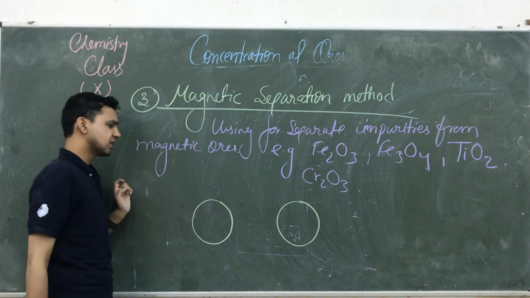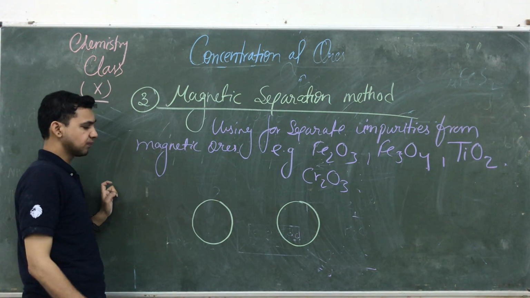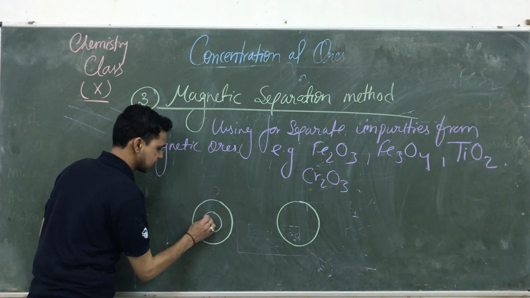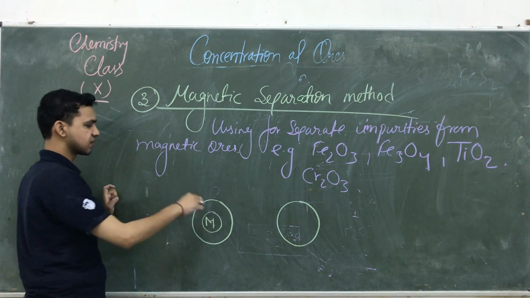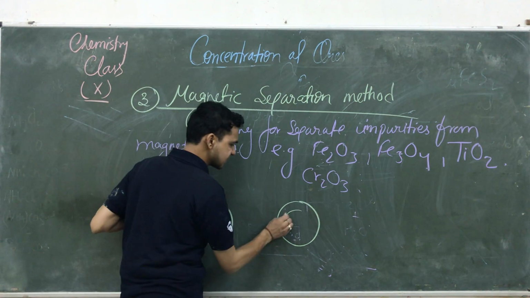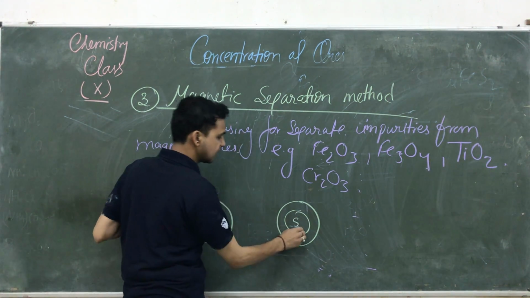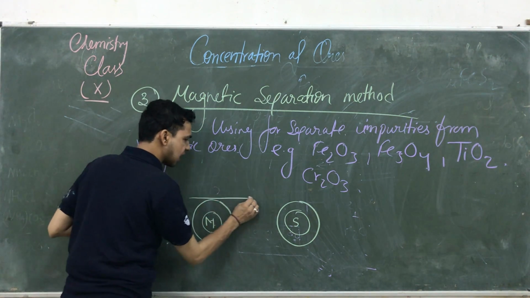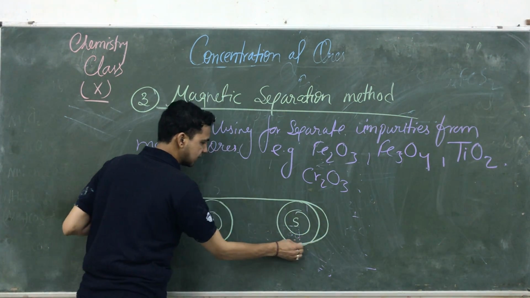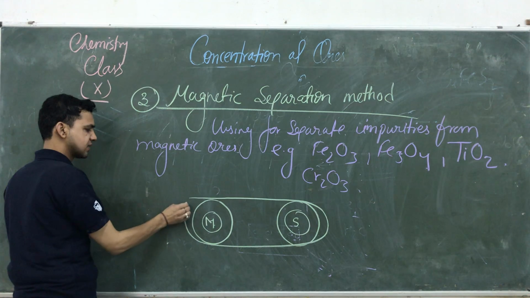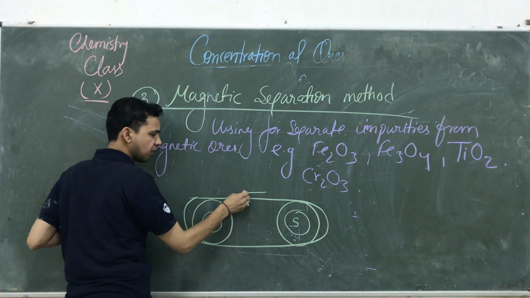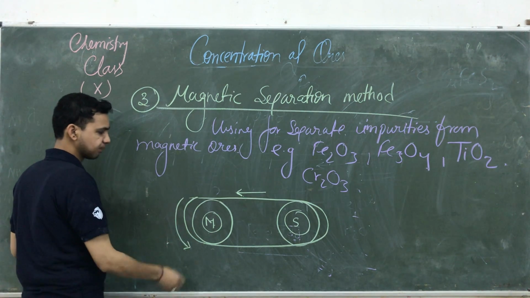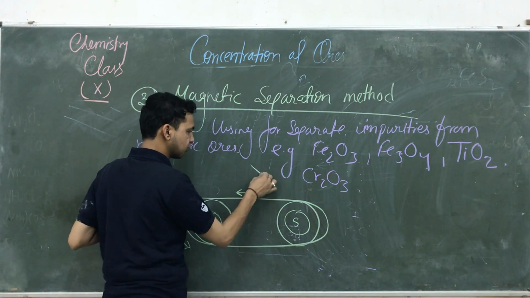Here there are two wheels. One wheel is made up of a magnet. This wheel has some magnetic effect, and the other is a simple wheel. It does not contain any magnetic effect. Both wheels work with the help of a belt. The belt is made of a proper material, magnetic material. So it will be rotating from here to here.